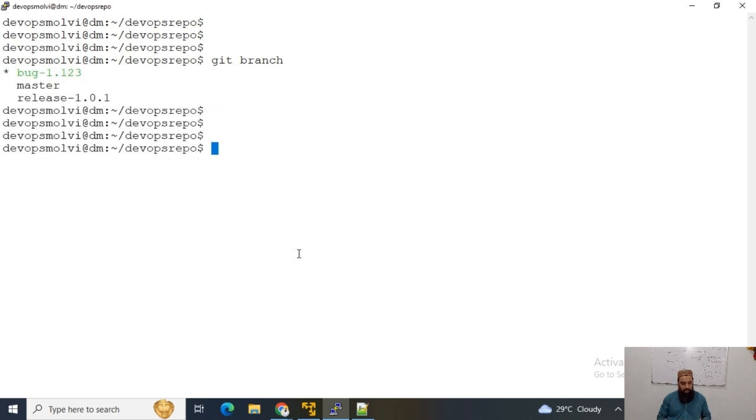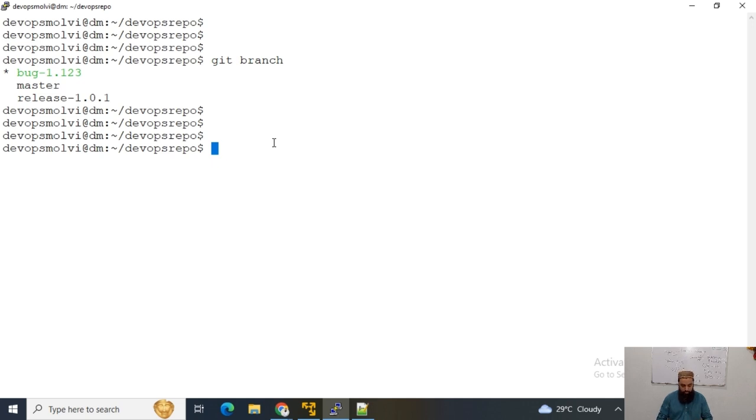Okay, now I want to merge the release branch and bug branch into master. So I have these 2 branches, bug branch and release branch, and now I want to merge these branches into master. So what is the practice, how can we merge 2 branches into master?